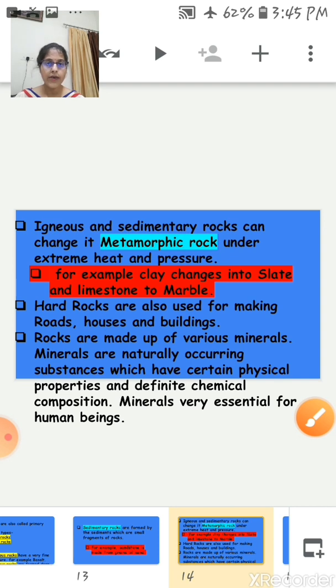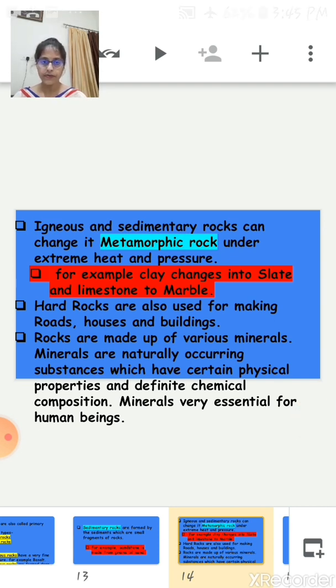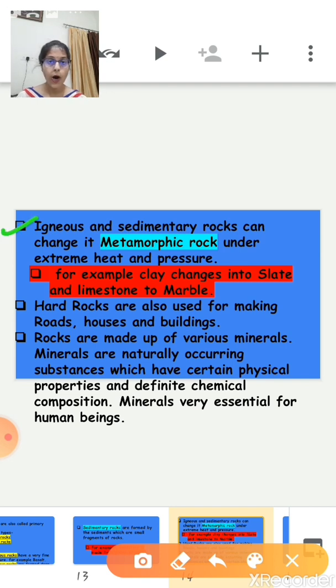Now the third one is the metamorphic rocks. How are metamorphic rocks formed? Okay, igneous rock, that means the first rock, and sedimentary rocks can change into metamorphic rock, right? How? Under extreme heat and pressure. So under extreme heat and pressure, igneous and sedimentary rocks change into metamorphic rock. This is how metamorphic rock is formed.